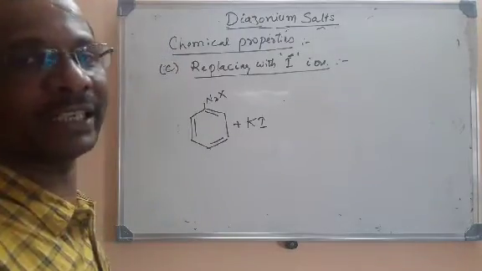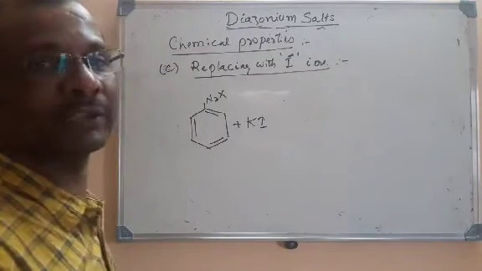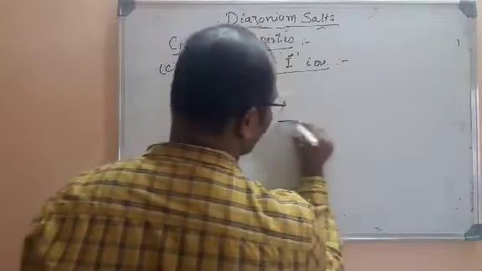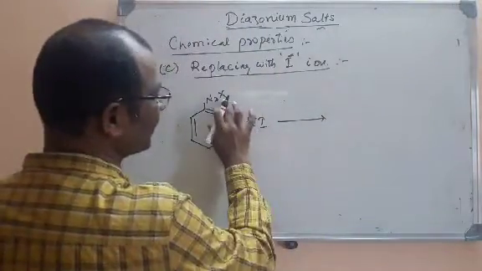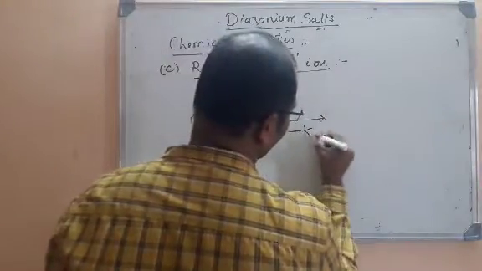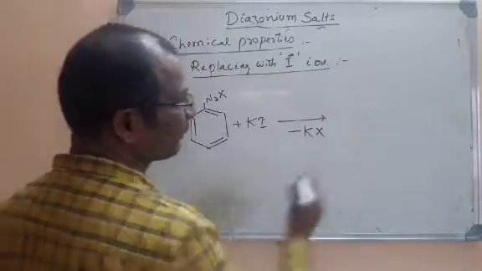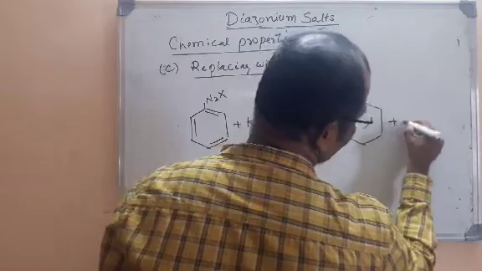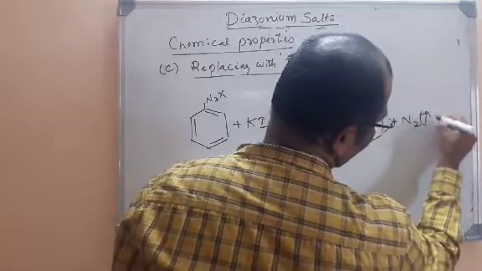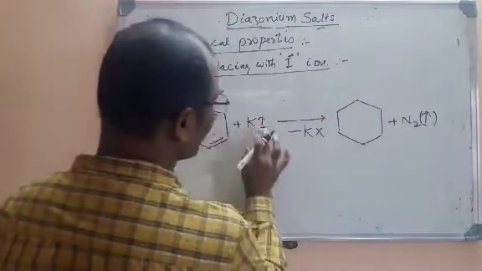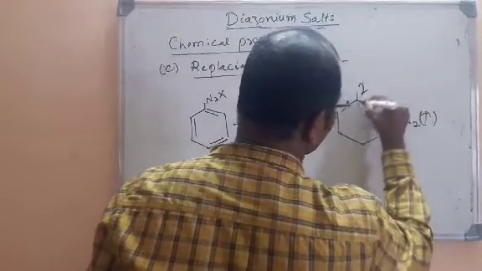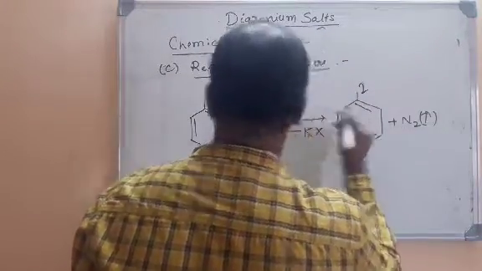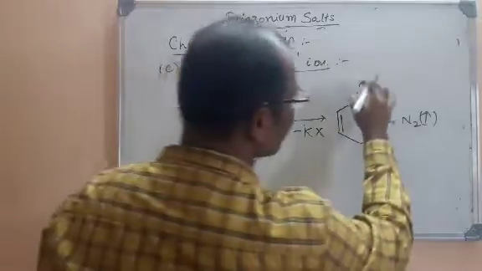So when you take any diazonium salt and treat it with potassium iodide, what is going to happen here? You can guess that K and X will be removed. And I told you that in all these reactions, nitrogen will be removed. So what is left here? This I will be replacing this N2X. Look here. So here N2X is removed and I replaces it.